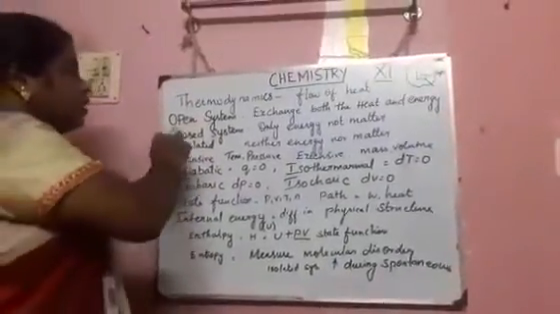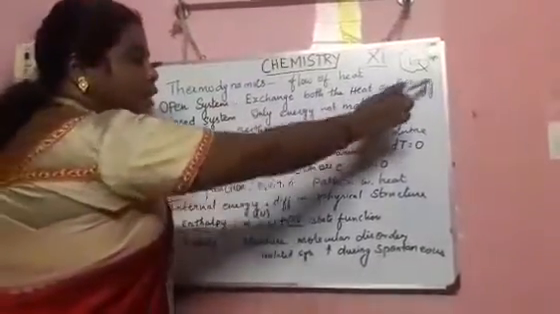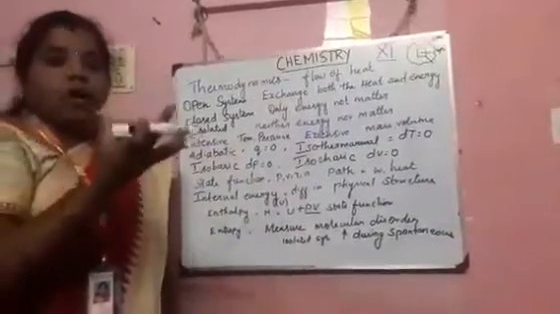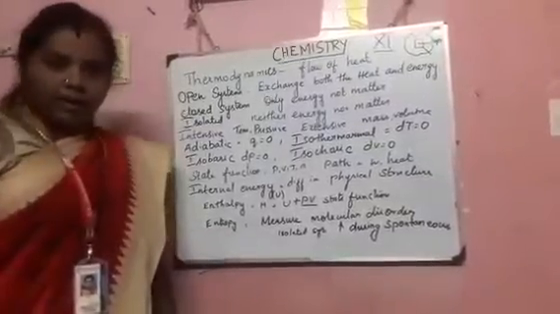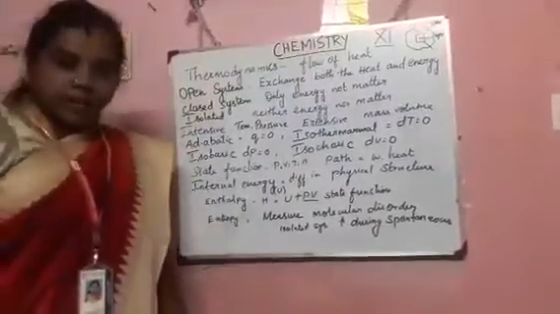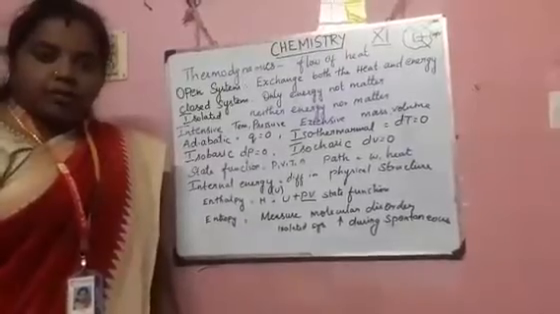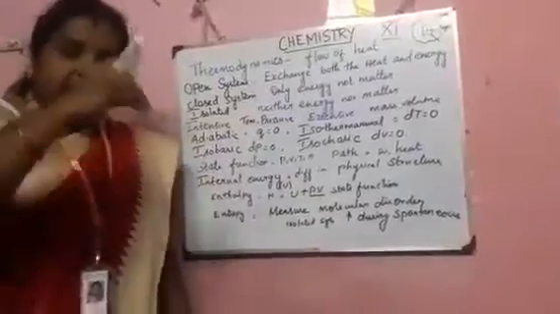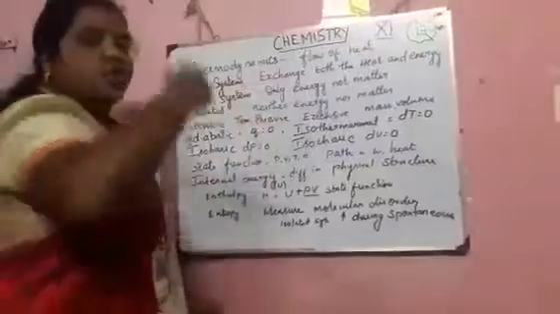Let's see. First one is the open system. It exchanges both heat as well as matter. For example, if you boil water in an open vessel, what happens? When it is boiled, the water evaporates, isn't it? The heat gets out from it, and also the matter. That means an open system exchanges both heat as well as matter. The water also evaporates, so it has been exchanged with the surroundings.